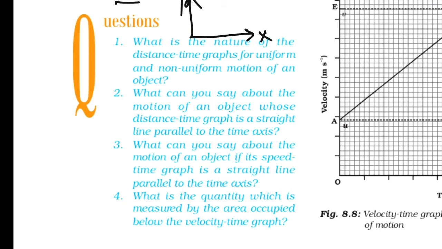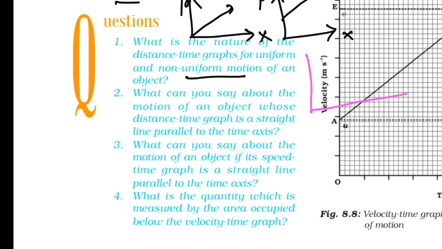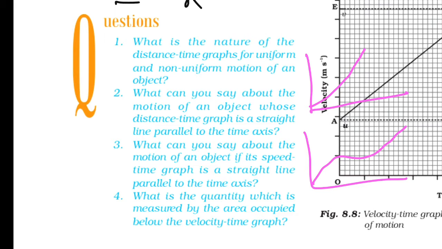For x and y, we have to get a straight line like this, otherwise we have to get an intersect of x and y. And for non-uniform motion, we have to get a non-linear graph like this, in a different direction. So by using these graphs, you can say whether the object is in uniform or non-uniform motion.